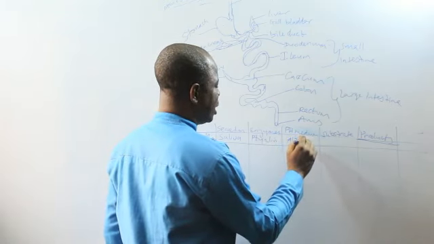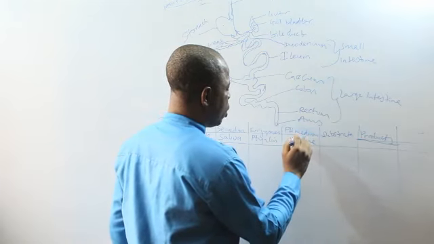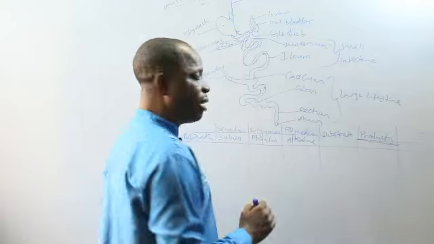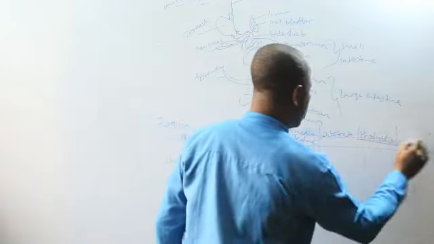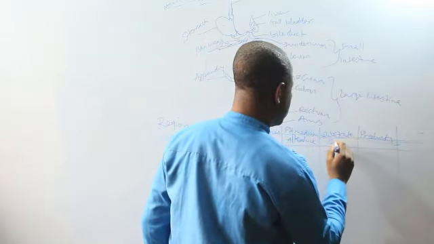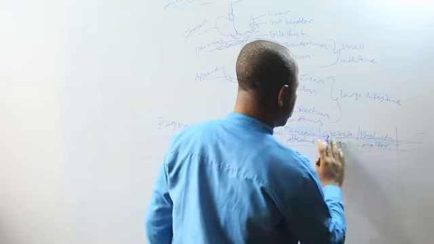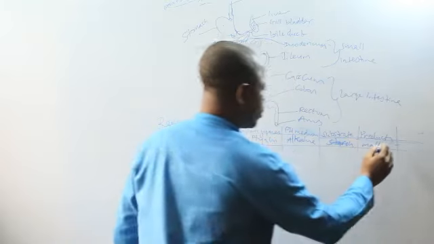Now it should be noted that all the enzymes in the body operate in an alkaline medium except the enzymes of the stomach. Then you have the substrate. The substrate is what the ptyalin is going to act upon. It acts on starch, converting it to maltose.